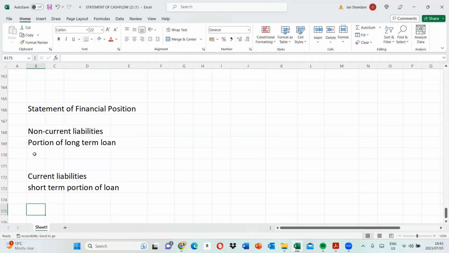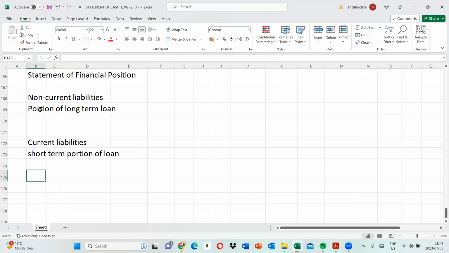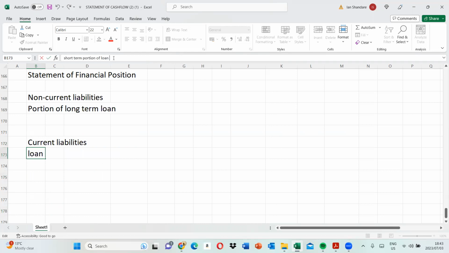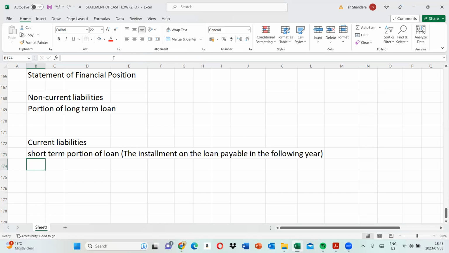Now, what is the logic behind this? Here we are saying the installment on the loan payable in the following year, we record it under current liabilities. Come to think of it, current liabilities are the liabilities which are payable within 12 months.